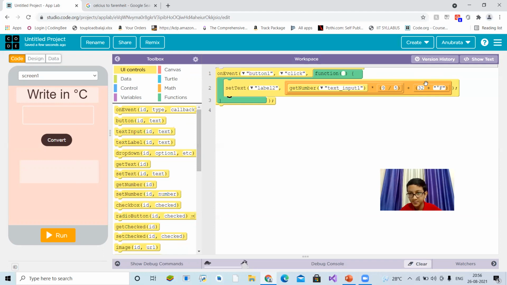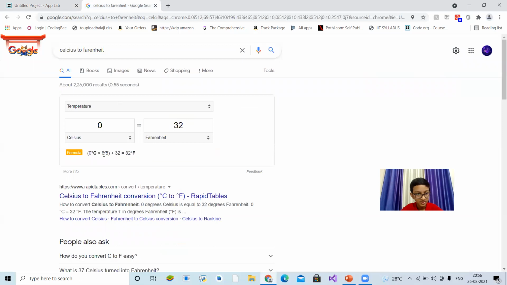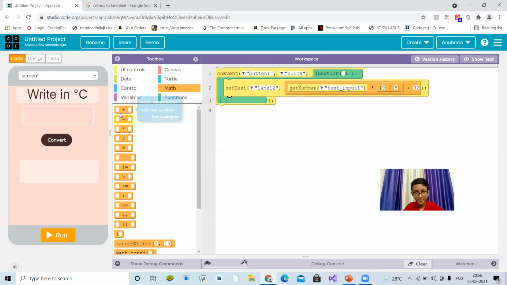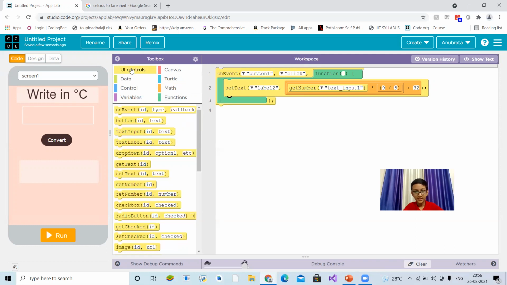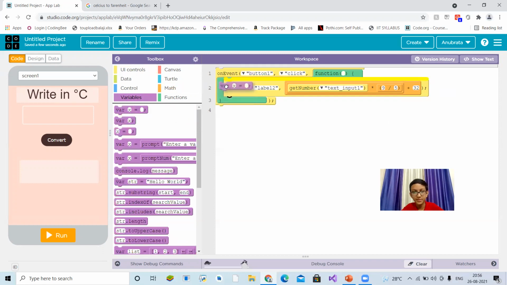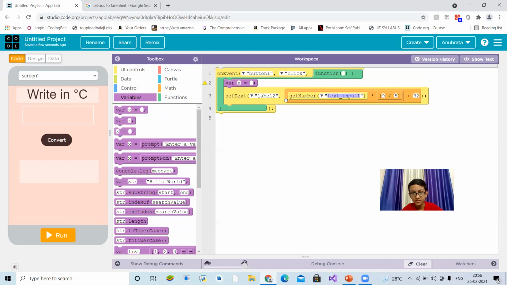Get the number from text input 1. Then multiply it with 9 by 5, plus 32. Okay. Full with this, we will add a plus. So let's keep this in a variable. Let's declare a variable x equal to this.